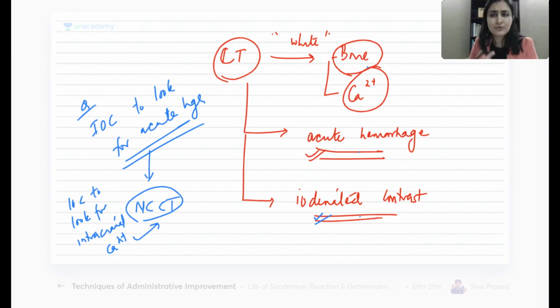So when to give contrast? In general, remember, anytime I want to see a tumor or I want to see an infection, I will give contrast. If it is intrinsically white, if it is anyway going to be white, there is no need to give contrast. Is this clear? So now when I ask you the investigation of choice to look for hypertensive bleeding, will you be able to tell me the answer? Hypertensive acute bleed?